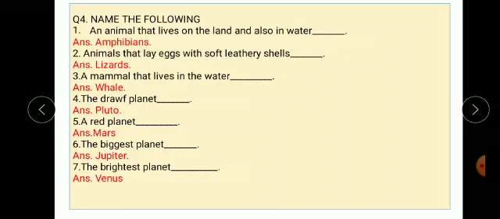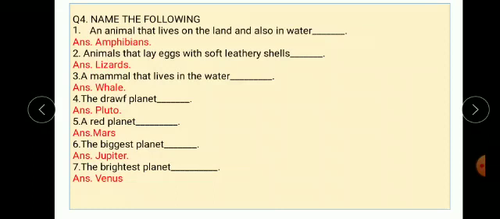Next one, animals that lay eggs with soft leathery shells are dash. Answer is lizards. Next, a mammal that lives in the water. That is whale.